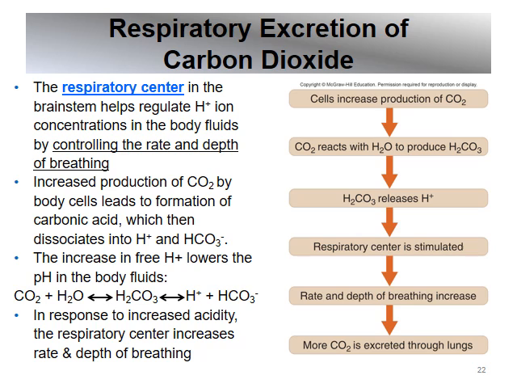Okay, so then next, the respiratory system. This should be reviewed. We already learned about this. Respiratory center controls the acid-base balance by controlling the rate and depth of breathing. So remember, increased production of CO2 leads to more hydrogen ions and more acidity. Well, this increase in free hydrogens lowers the pH. And as a result, so let's put a big star here, in response to increased acidity, we are going to increase our breathing, the rate and depth, so that we can get rid of the CO2 and as a result, get rid of the hydrogen ions.